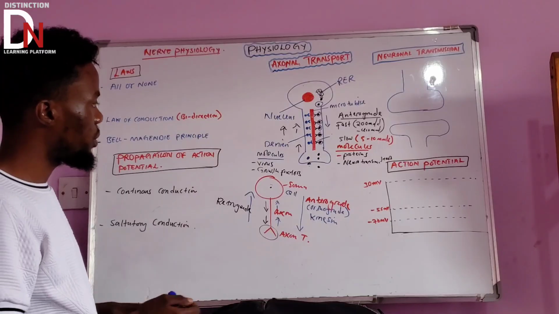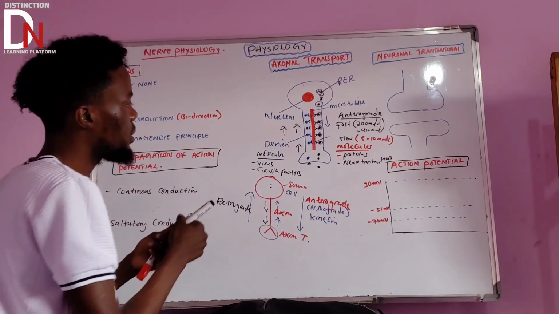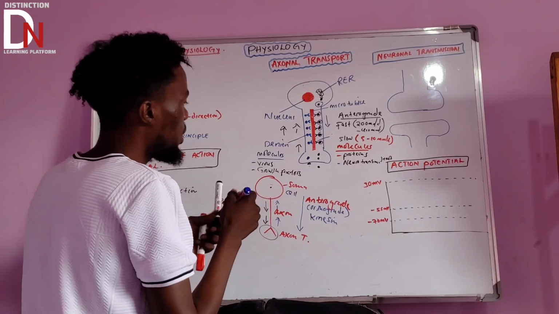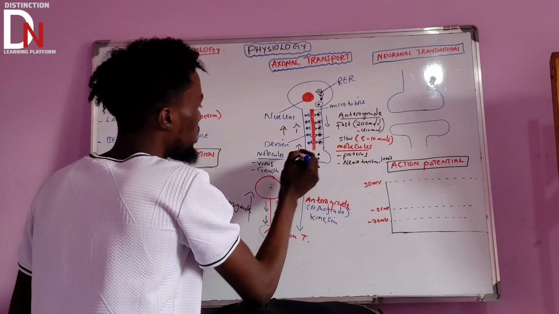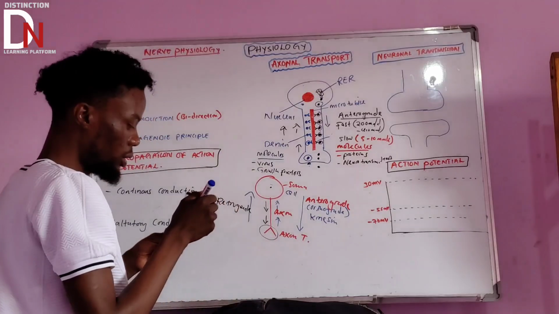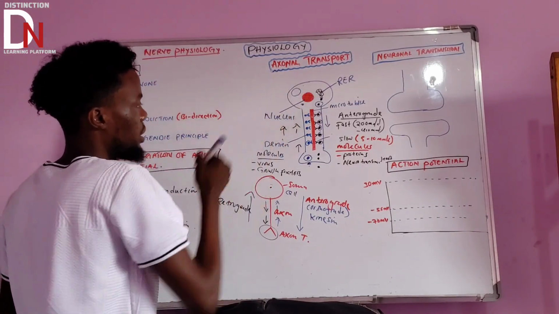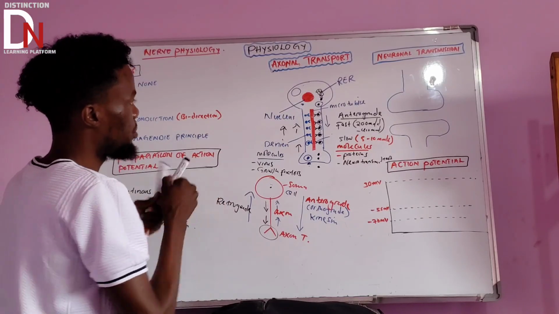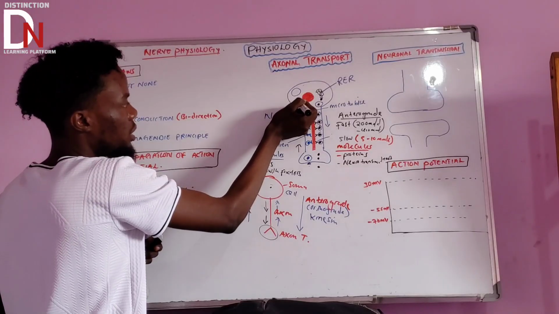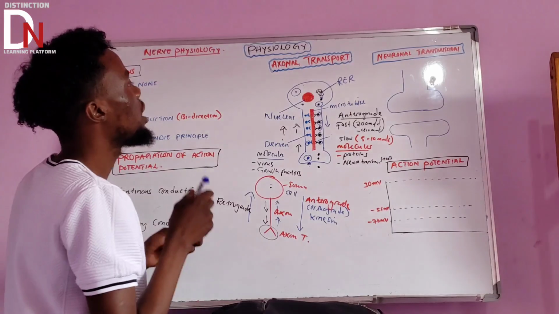Now, what else are we supposed to know? This is all about the axonal transport. Remember that this molecule, whether growth factor or virus, is going to be put in a vesicle as well, up until it reaches the cell body. The moment it reaches the cell body, it's going to be put into something very, very important. So this substance, either growth factor or virus, is going to be put into another important vesicle, which we call lysosome.